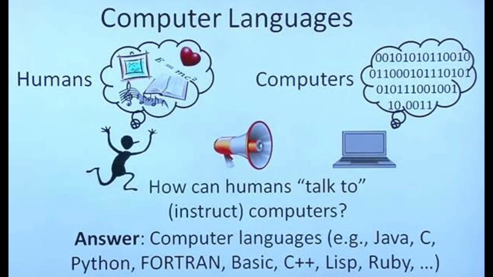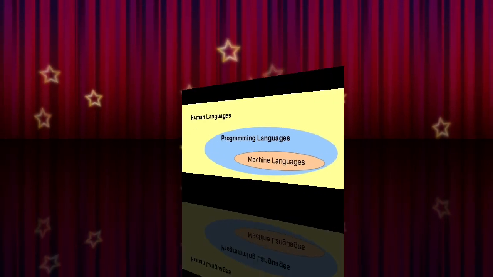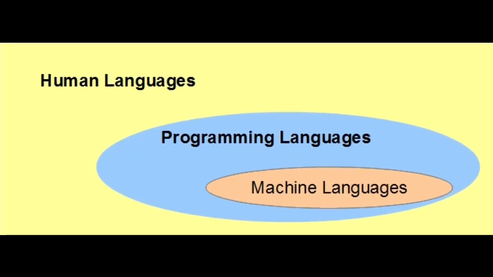It is not necessary for a programmer to remember the address of the memory location where the data is stored. The high level languages are easy to learn and use. In this picture we can see how a programming language is the interface between the human language and machine level language.